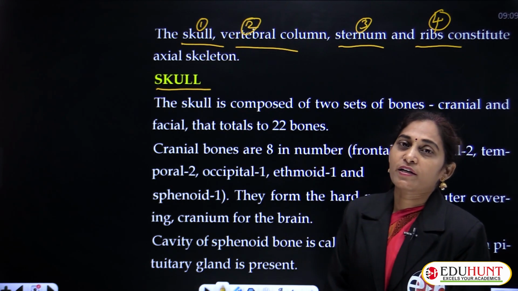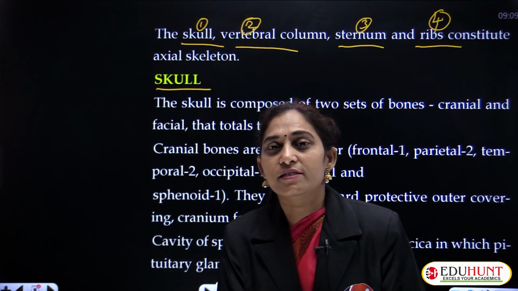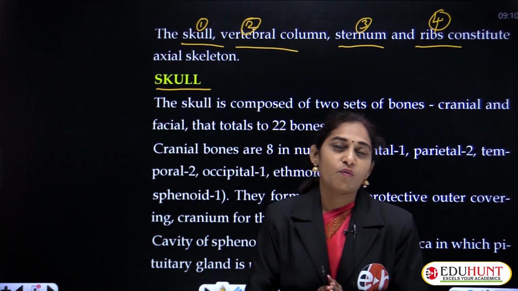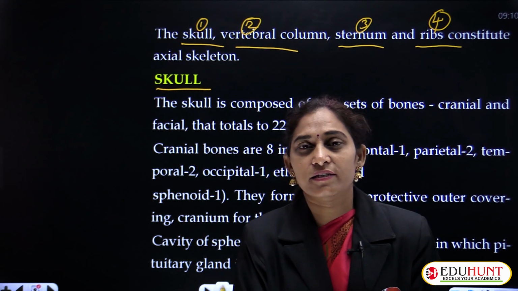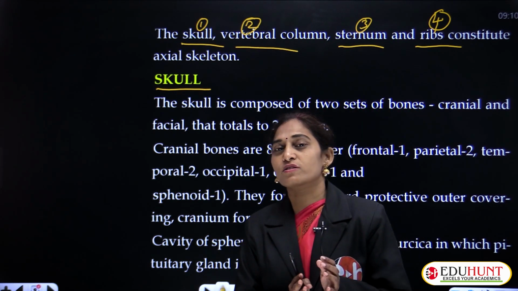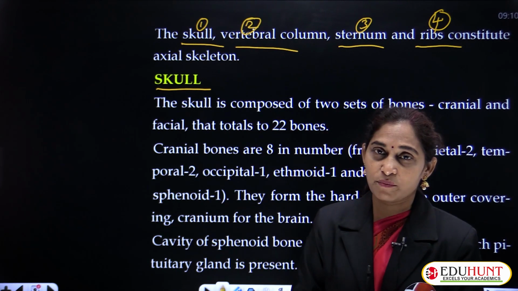What else did we study? What is the skeletal system, how many types of skeletal systems are there? One is the exoskeleton and second is the endoskeleton. As examples of the exoskeleton we mentioned nails, hooves, horns, scales, bird feathers, even claws.